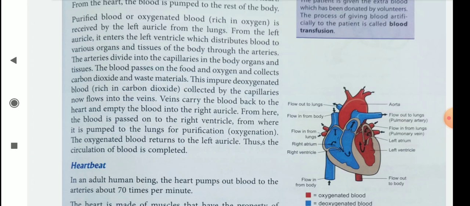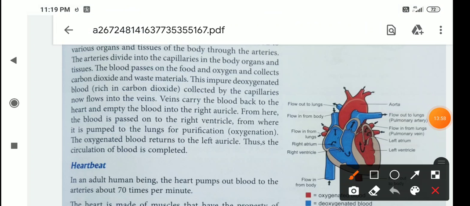Purified blood, or oxygenated blood, is received by the left auricle from the lungs. From the left auricle, it enters the left ventricle. Here, children, you can see blood enters through the left auricle and then enters the left ventricle.